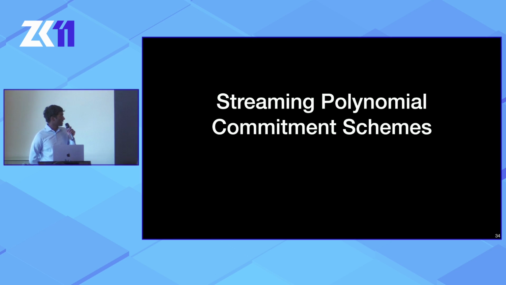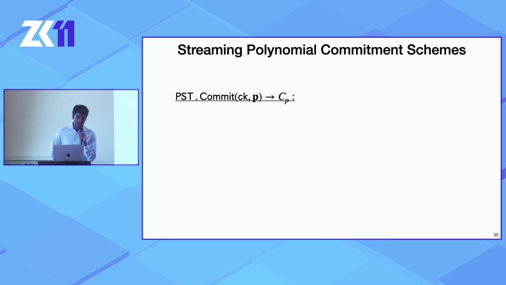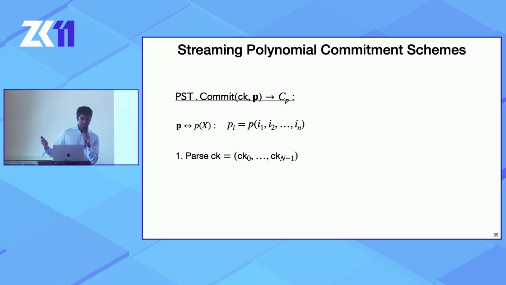Right, so streaming polynomial commitment schemes. I won't be going over the setup for PST, one, because it doesn't have to be streaming, but also two, just to keep this talk on time. But again, we're going to treat a polynomial as a multilinear polynomial as its evaluation over the Boolean hypercube, so think of it as a table.